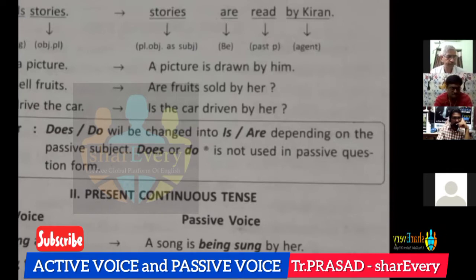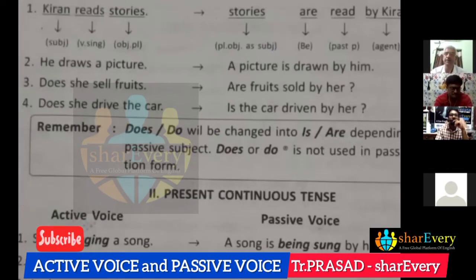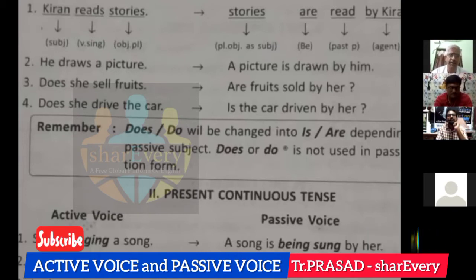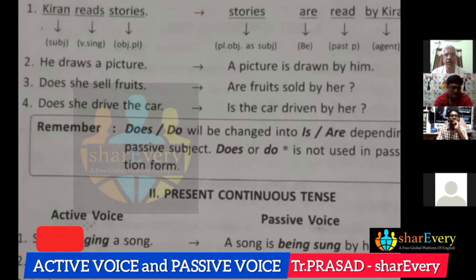So in present continuous tense, the easy way to remember is, in continuous tenses, verb with the ing form, ing form, is also called participle. That is different matter. In present continuous tense, whenever verb is in ing form in active voice, we have to use being, B-E-I-N-G, being.